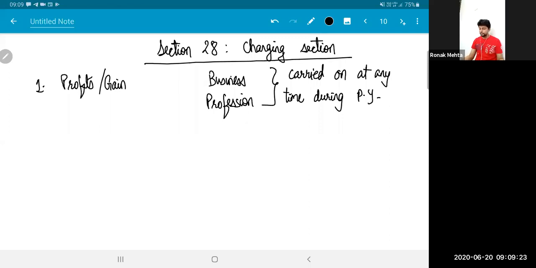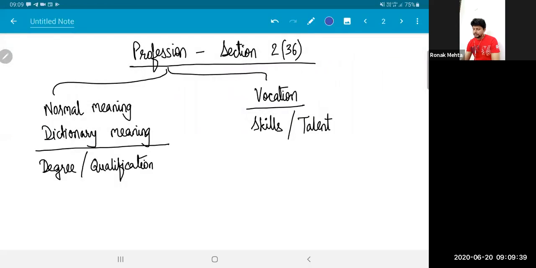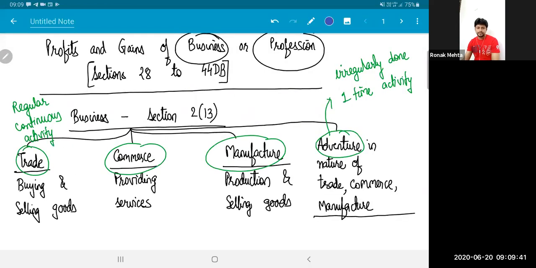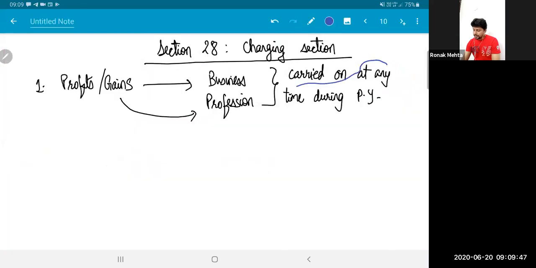Nothing great here. We are already aware. You call it profits or you call it gains. It is either arising from a business or from a profession, and it is carried on at any time during the previous year. We are aware that continuously carrying on business, it's not necessary. It could be a seasonal business. It could be done just once. So carried on at any time during the previous year. This means it could be seasonal also, or it could be regular also. It's not necessary that business has to be carried on for all 12 months. It can be carried on at any time.